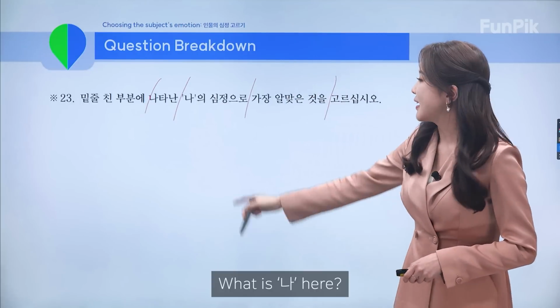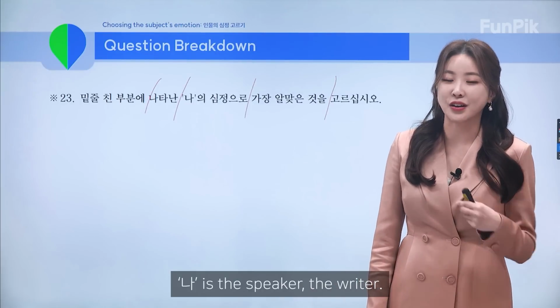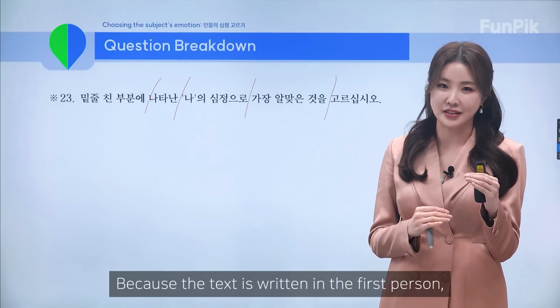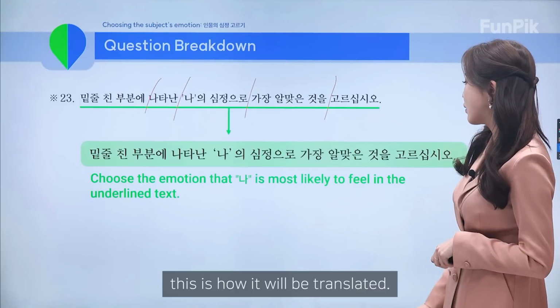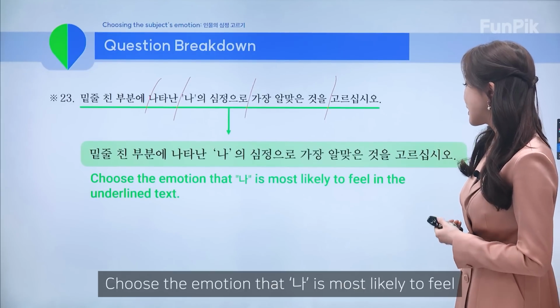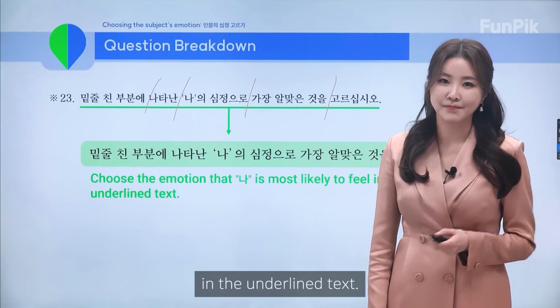All right. Now, what is 나 here? Well, 나 is the speaker, the writer, because the text is written in the first person. So this is how it will be translated: Choose the emotion that 나 is most likely to feel in the underlined text.